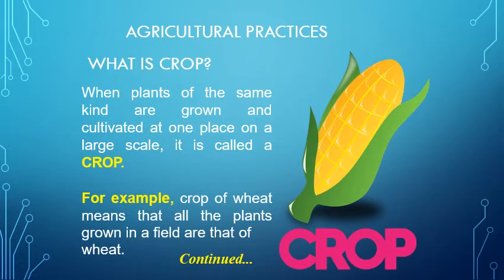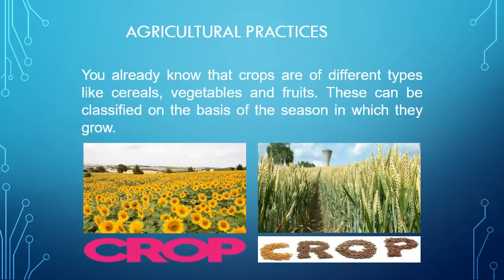What is a crop? When plants of the same kind are grown and cultivated at one place on a large scale, it is called a crop. For example, wheat is a crop that is grown in the field. Now, crops are of different types like cereals, vegetables, and fruits. They can also be classified on the basis of the season in which they grow.